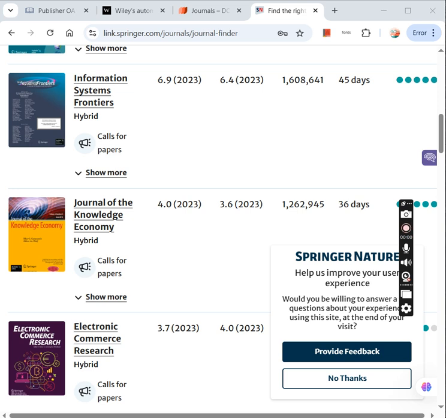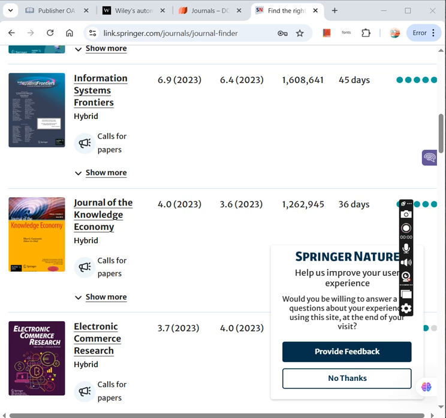There are also lifetime memberships and subscriber discounts. Subscriber discounts means that some journals offer discounts to researchers who are linked to that journal in a way that they have subscribed to that journal. They are making some contributions to that journal in any way. So that is called a subscriber discount.